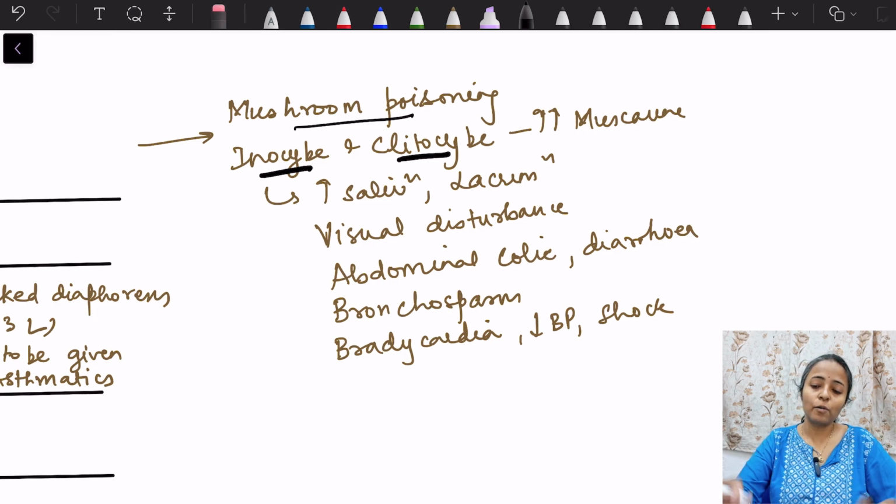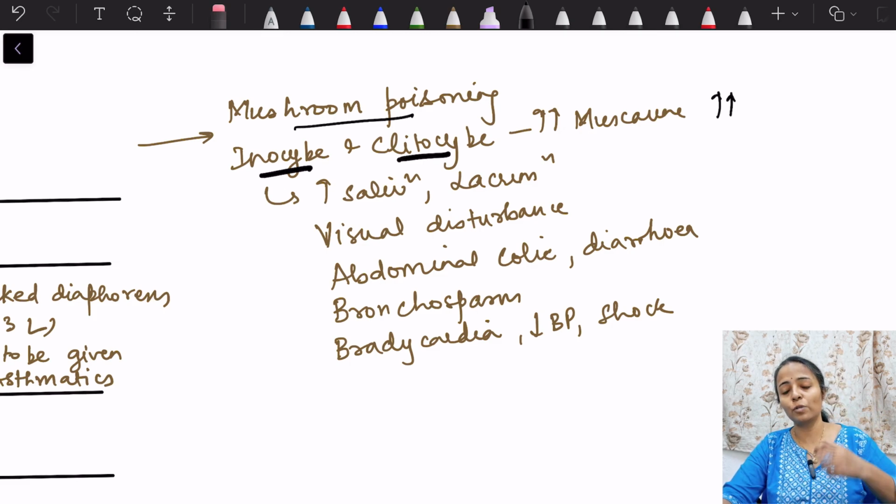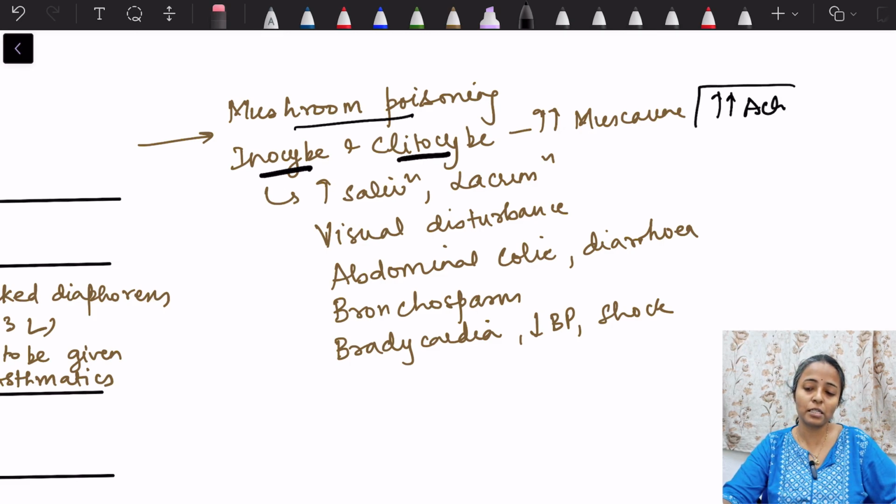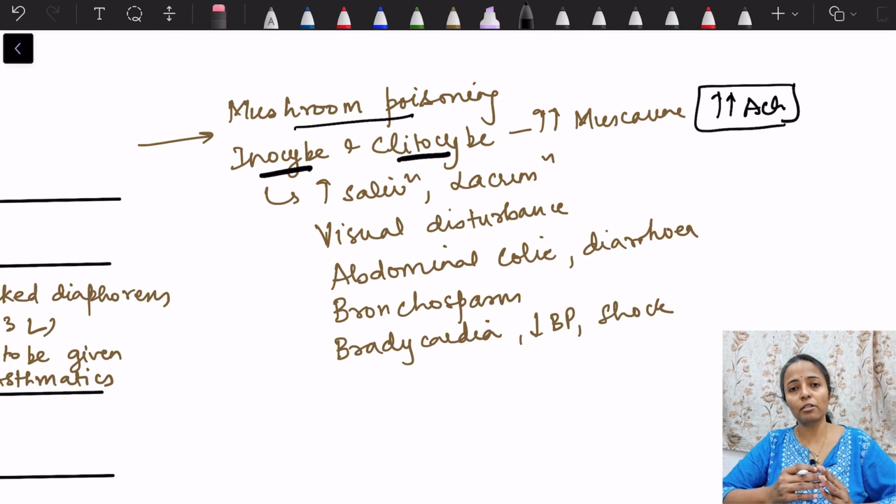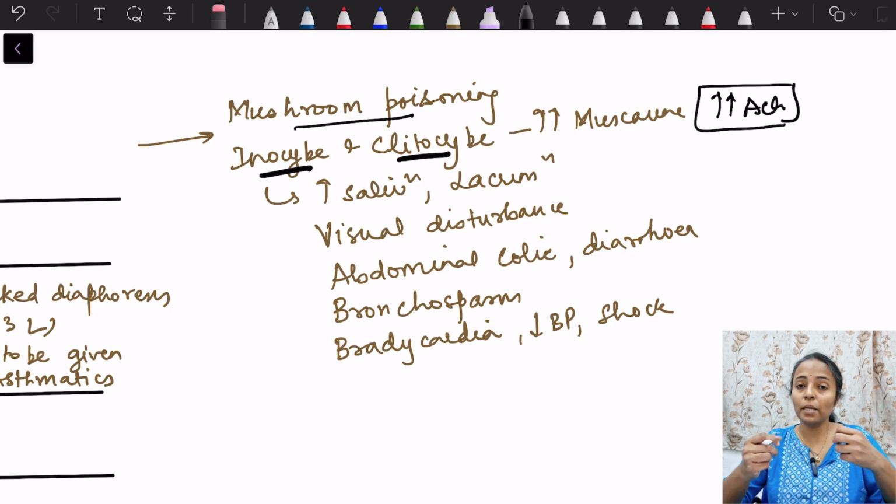So if that is there, what will happen? Basically this poisoning will lead to all the effects which are similar to that of the action of increased acetylcholine. So we have already seen what are the actions of acetylcholine. So what it will do? Increase salivation, increase lacrimation, bronchus, there will be bronchospasm, intestine, it will contract, so there will be intestinal colic, visual disturbance because there will be miosis, there is accommodation, okay, too much contraction will occur, so both will lead to visual disturbance. Then also effect on the heart, there is bradycardia, that is decrease in the heart rate.